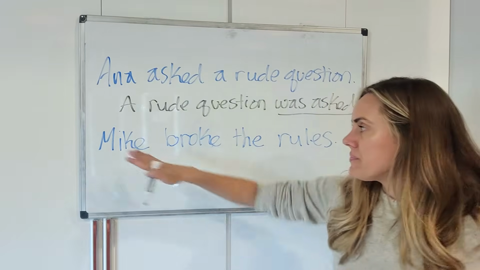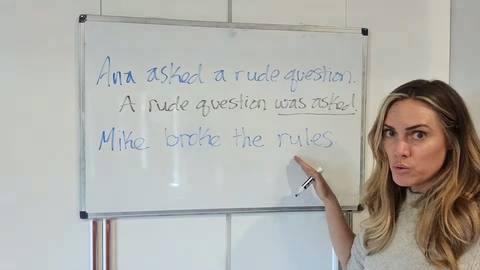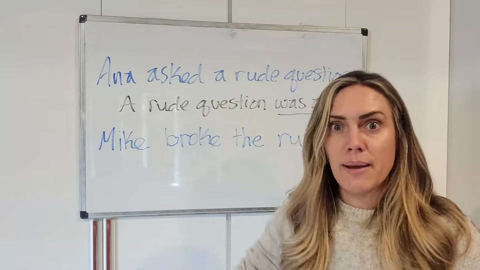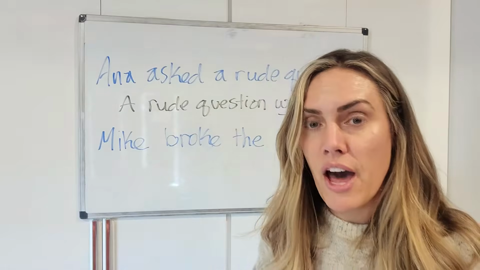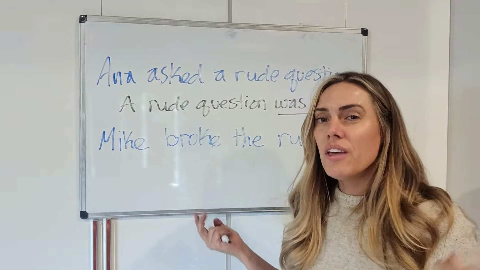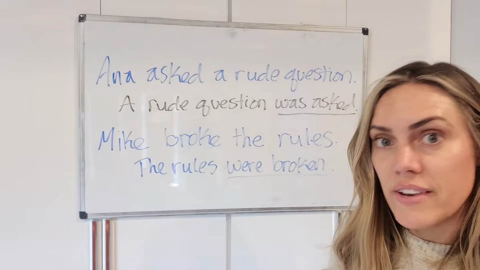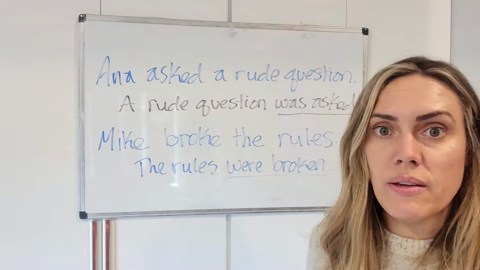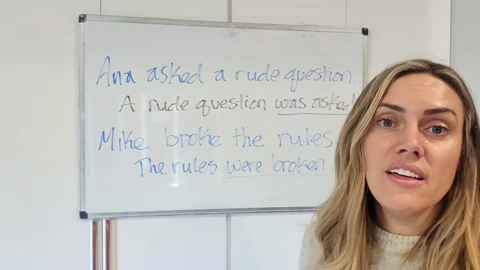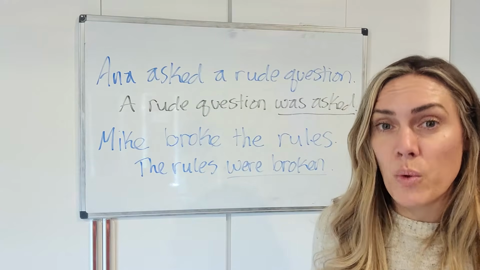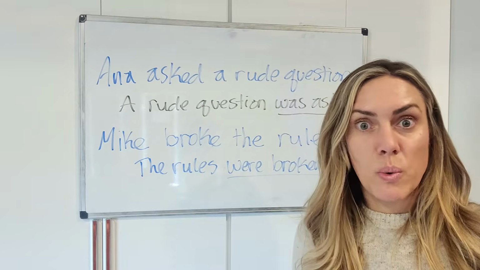How about this one? Mike broke the rules. I'm blaming Mike. That's a bad thing, right? That's scary. Well, we can avoid blaming him by saying the rules were broken. Now I don't have to focus on who broke them. The focus is on the fact that they were broken, not who. We don't want to blame. And with the passive voice, you can take away the blame.